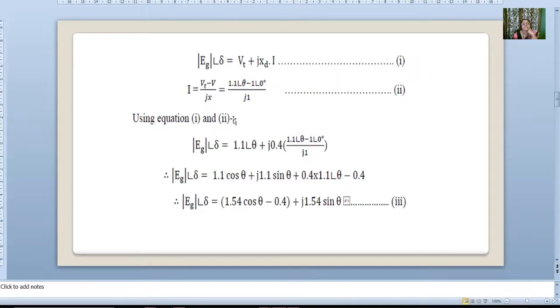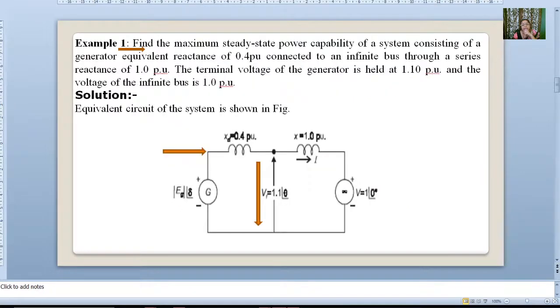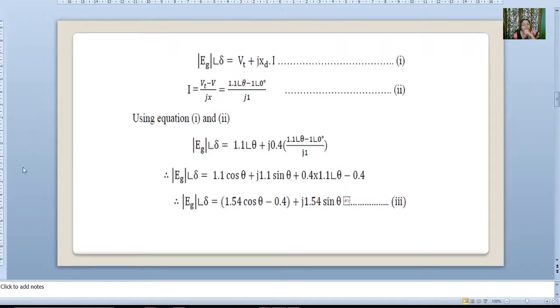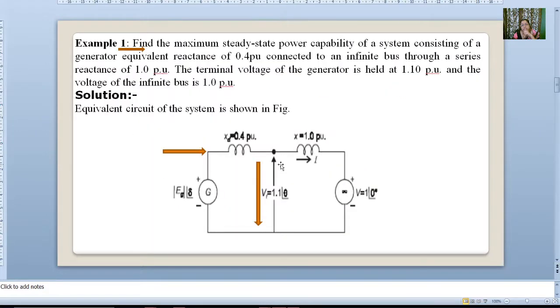Now we will solve this. We will get the second equation. Now what is I? How can you find I? Again, I we get from Vt minus V, divided by this X, the external reactance.